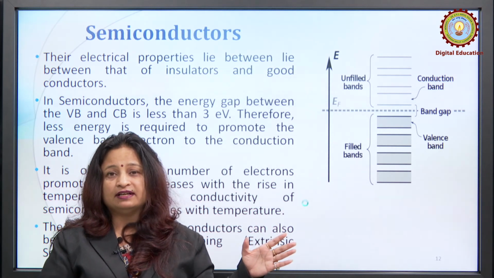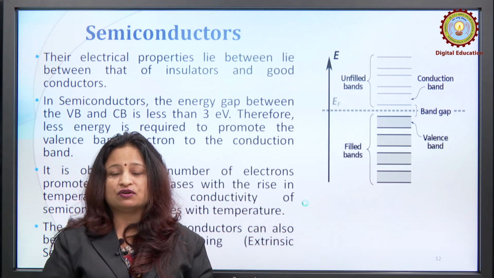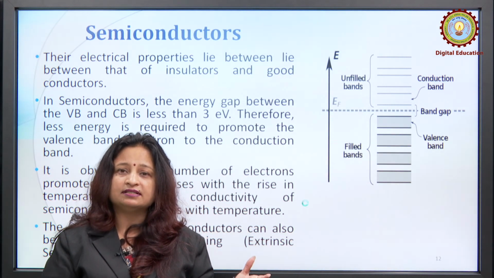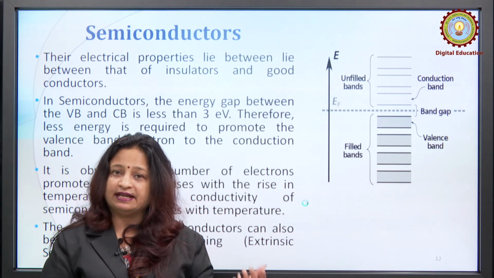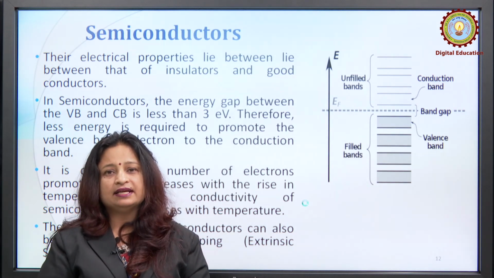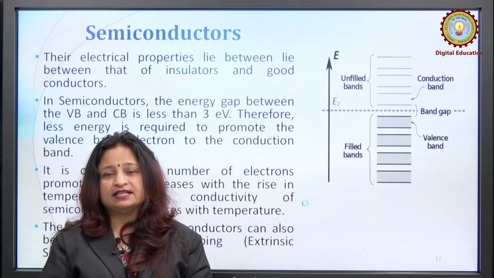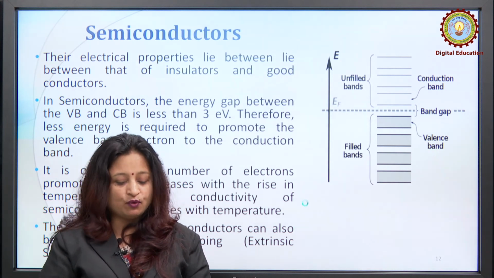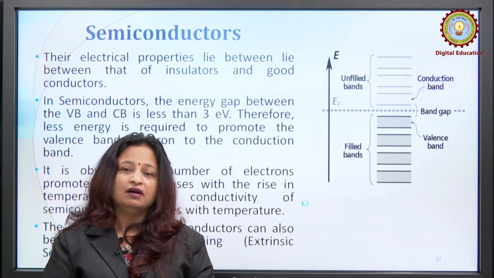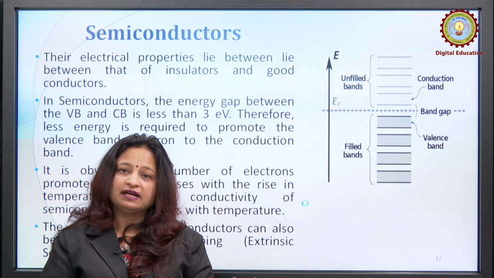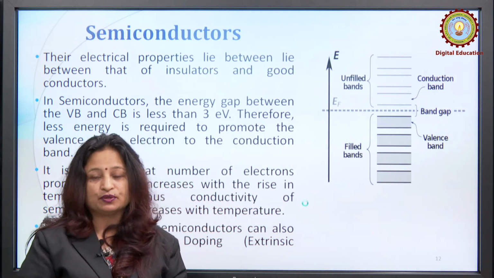In case of non-conductors, there is no effect of increase in temperature. In case of true metals or conductors, the conductance decreases, while in case of semiconductors, since the number of electrons promoted to the higher energy band increases, because of this small forbidden zone, the conductance of semiconductors increases with temperature.